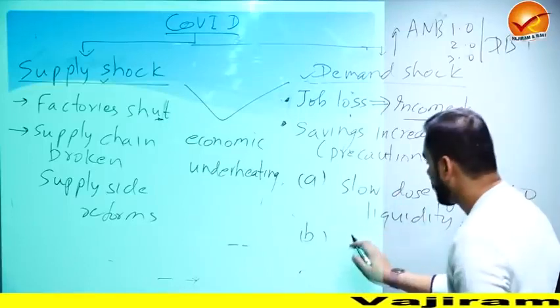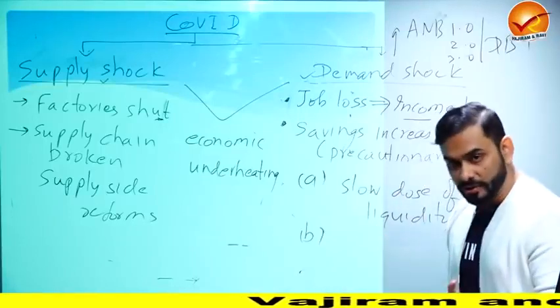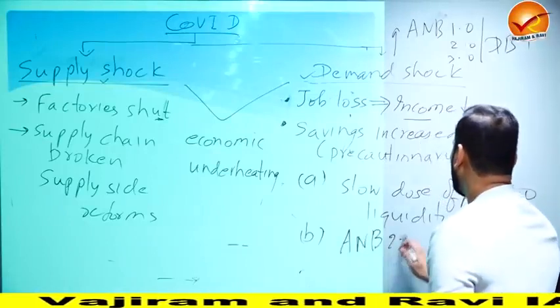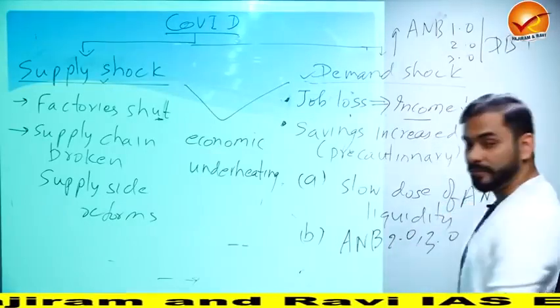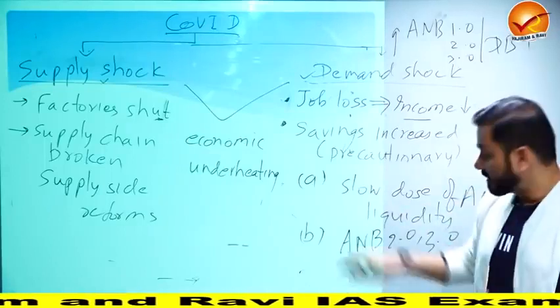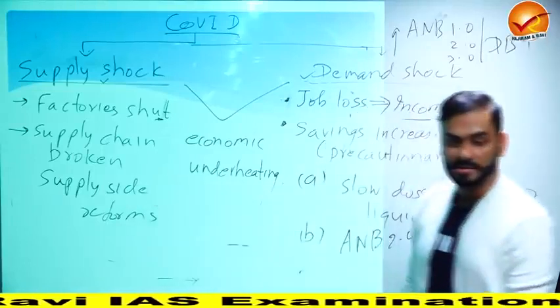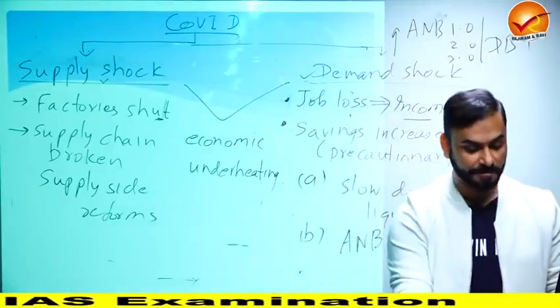I'll give you the details. Now, when the lockdown is opening up slowly, the Government of India has launched Atmanirbhar Bharat package 2, 3, 4, 5. These things are helping. So this is how the government took demand side steps, and this is how the government took supply side steps. Now let me give you some details.